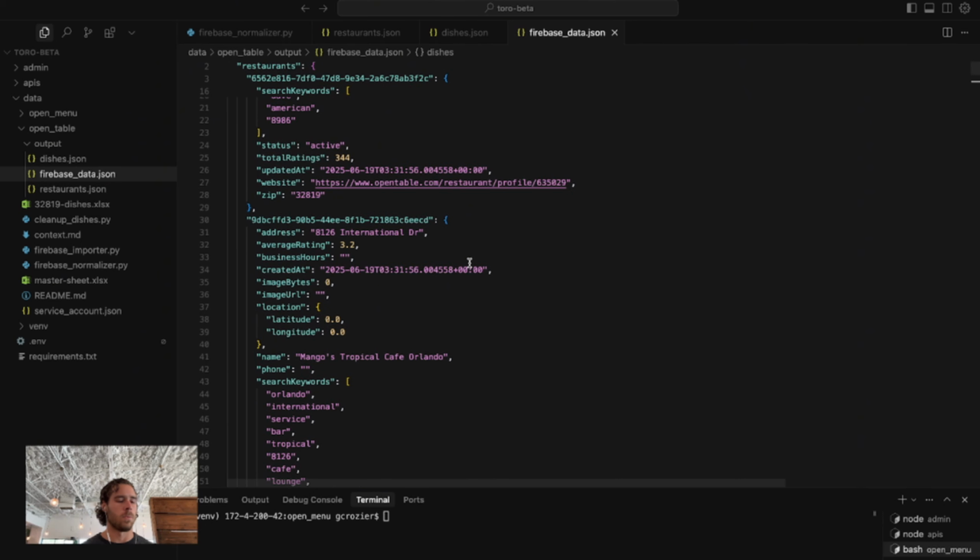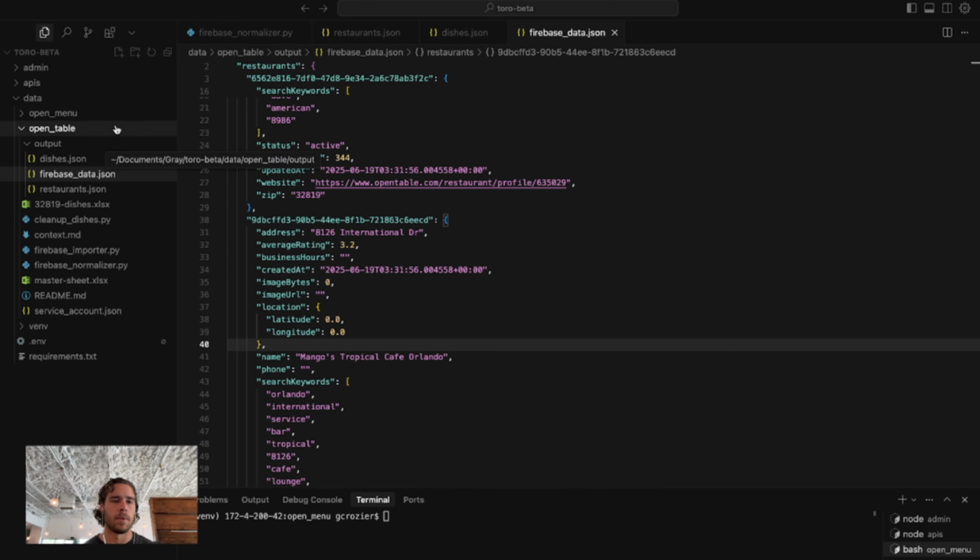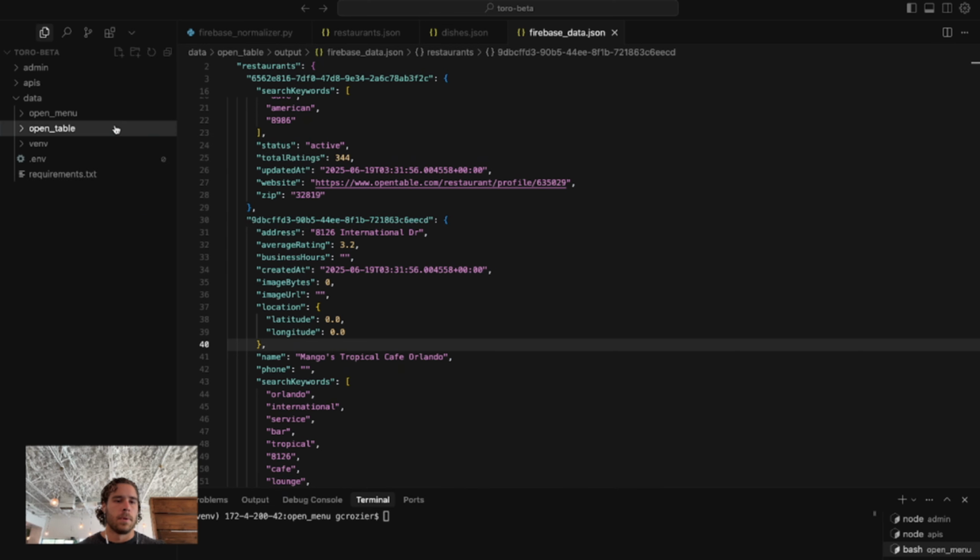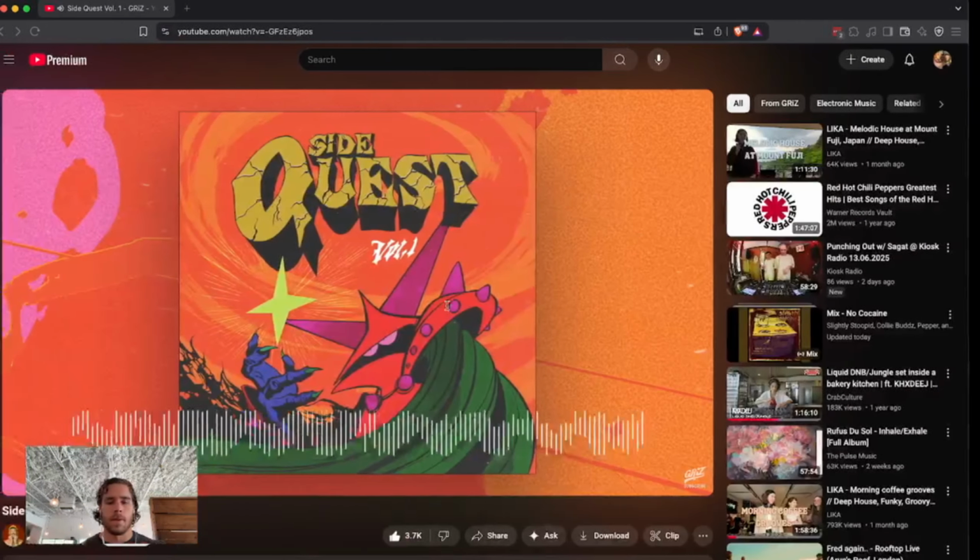So that was just one area of data that we had coming from an external source. Max had put together that N8N workflow. And then with those sheets, we take those and put them here, import them, normalize them, and then input them into Firebase.